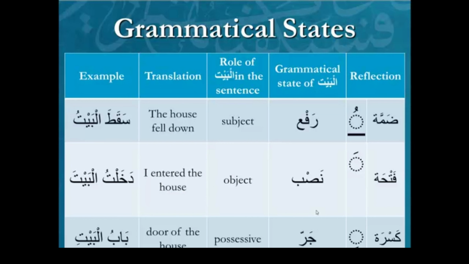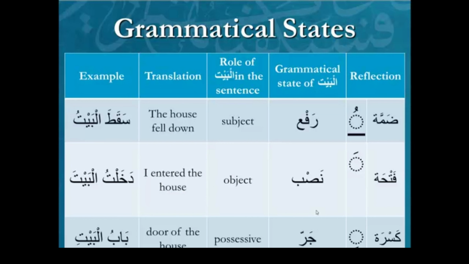So you can see they're lined up together. So what we're going to tell you in this presentation, I'm not going to hold back on this topic. I'm going to tell you right now that rafa does not mean subject, nasab does not mean object, and jar does not mean possessive. In other words, they don't equal each other. But instead, subject is an example of rafa, object is an example of nasab, and jar is an example of possessive.